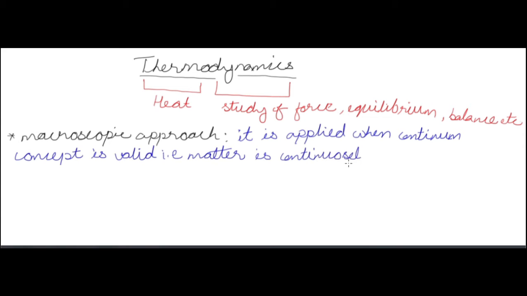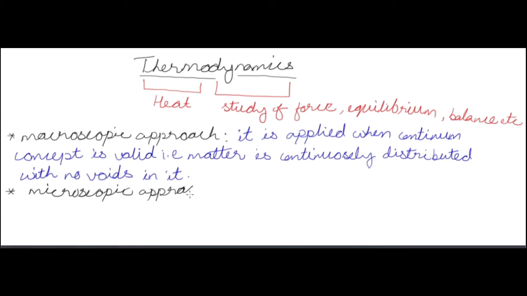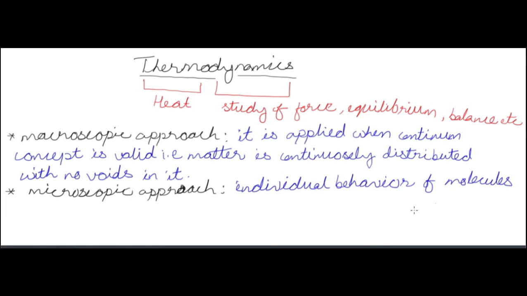Now the term macro means large. Okay, so this approach is applied when the continuum concept is valid. In the continuum concept it is assumed that matter is continuously distributed and there are no voids in it.